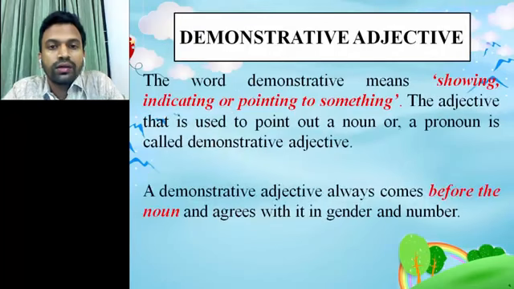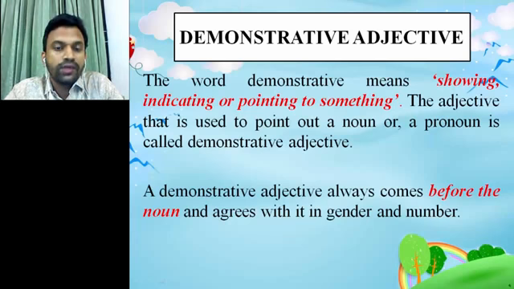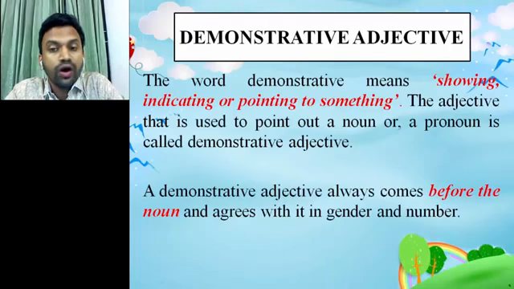Now in the previous class you have already learned about demonstrative adjectives. For your better understanding, I'm repeating that again. What is a demonstrative adjective? The word demonstrative means showing, indicating or pointing to something. The adjective that is used to point out a noun or a pronoun is called demonstrative adjective. So when we show, indicate or point out some noun or pronoun, that word is called demonstrative adjective.